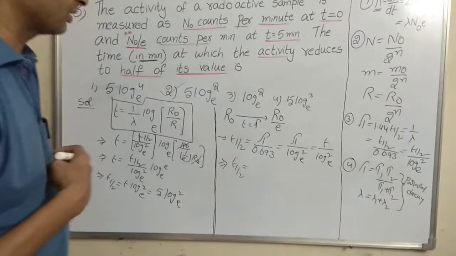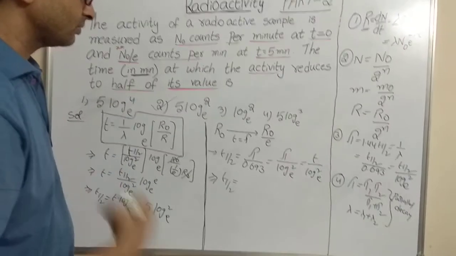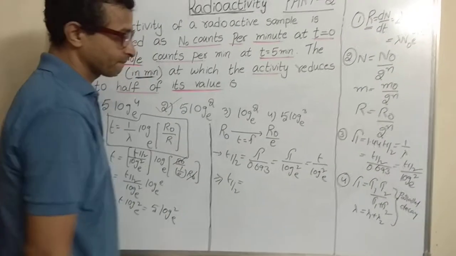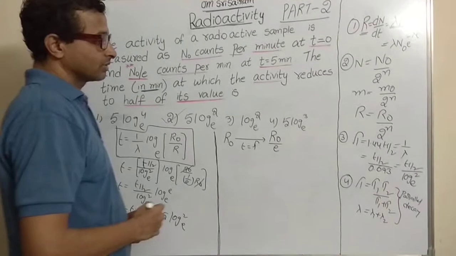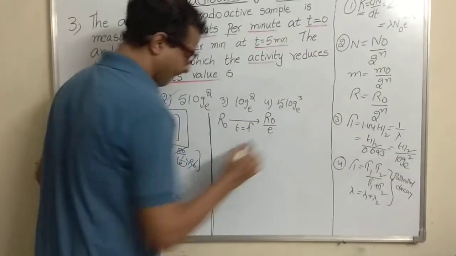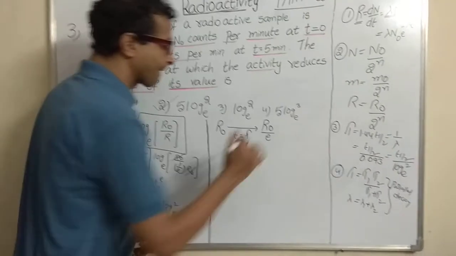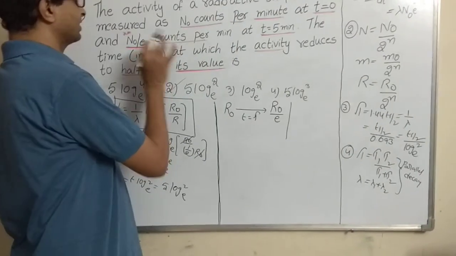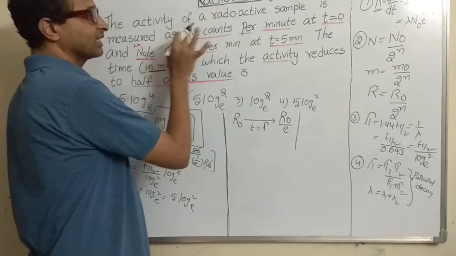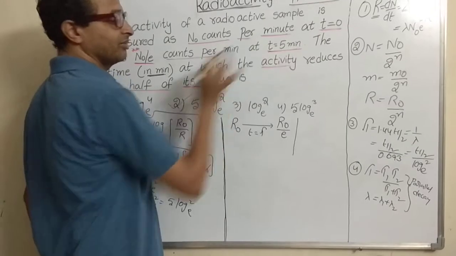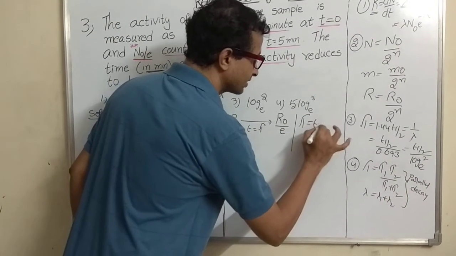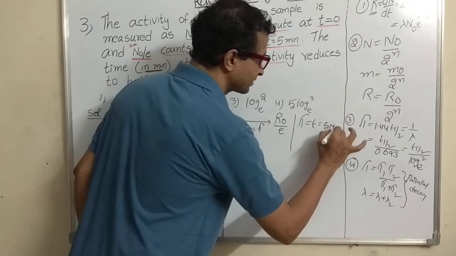I did something wrong, I wrote the formula wrong. See here, the time they gave, for 1 by e times the initial activity, is 5 minutes. So indirectly they gave tau, that is, t is equal to 5 minutes.